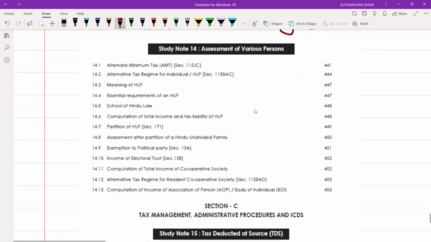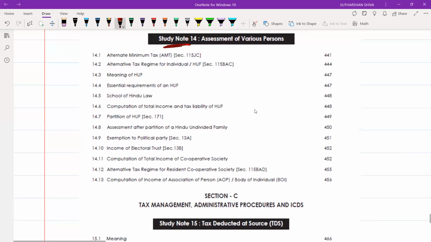Okay, next. Coming to study note 14, which has alternative minimum tax, 115JC, you may get an MCQ. 115BAC, alternative tax regime, you may get an MCQ.